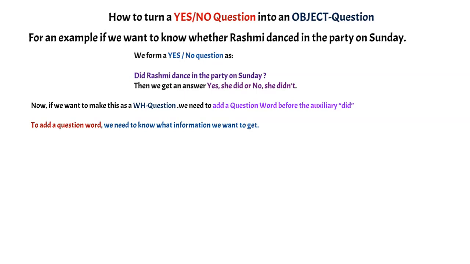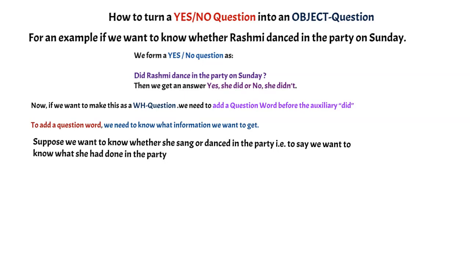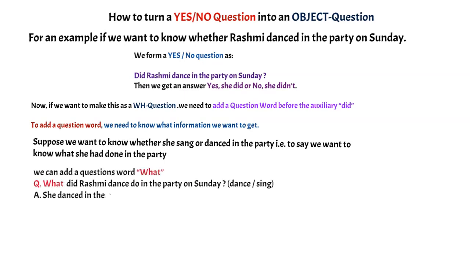Suppose we want to know whether she sang or danced in the party. That is to say, if we want to know what she had done in the party, we can add the question word what. What did Rashmi do in the party on Sunday? And we get the answer, she danced in the party.